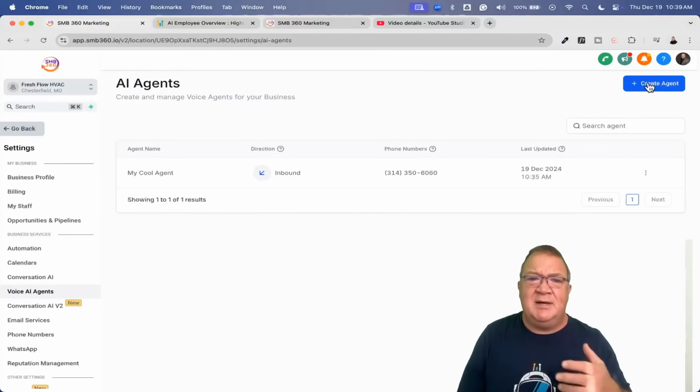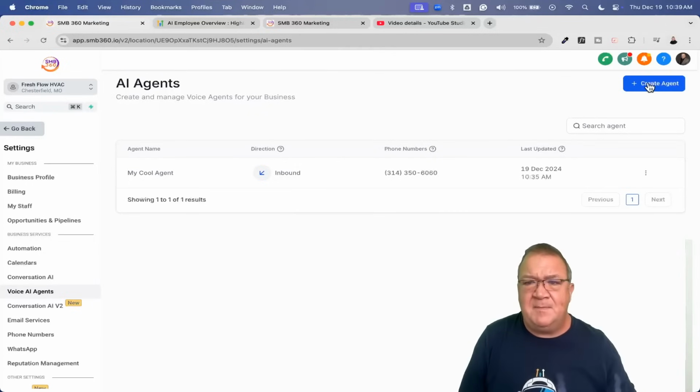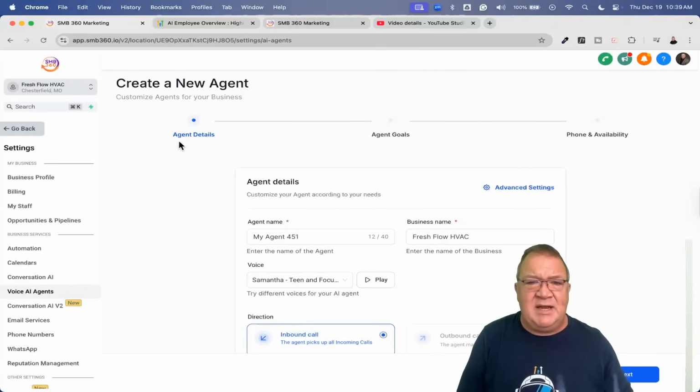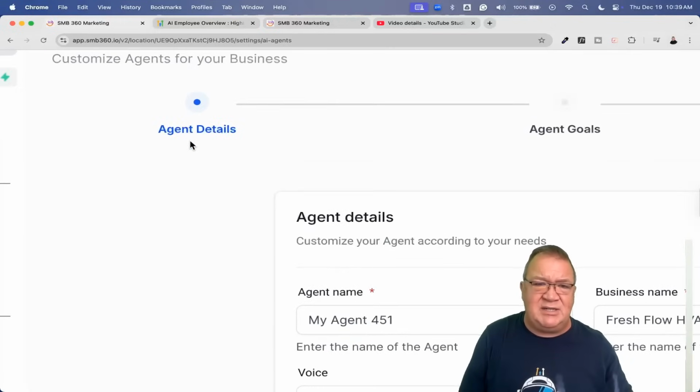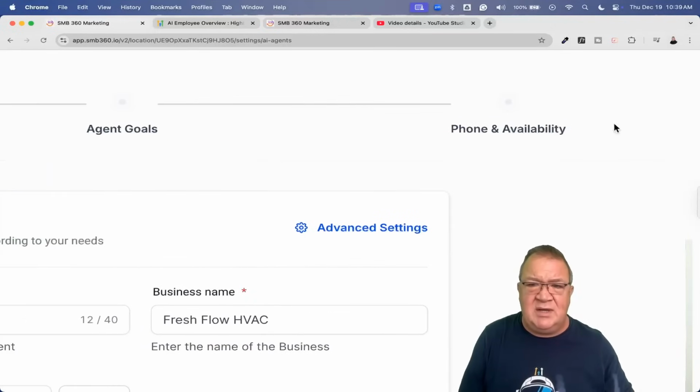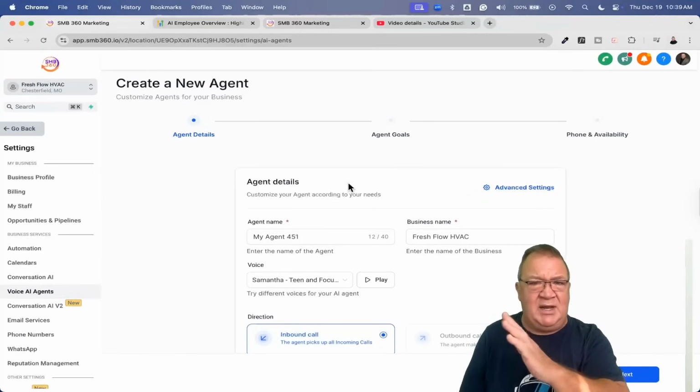So let's just keep in mind, some people just think that these AI agents can be used for the company itself, but they can be used for any phone number, including team members. So just expand your mind and think about how you can use some of these features for team members. So right now, let's go ahead and create an agent. It's going to have a couple of different steps. Notice that you've got the agent details, then the agent goals, then phone and availability. So it's going to walk you through a little wizard here.